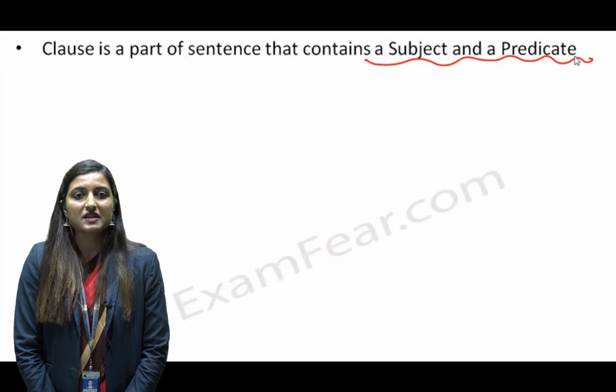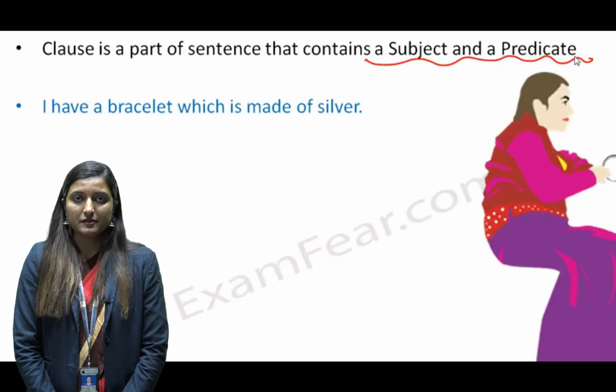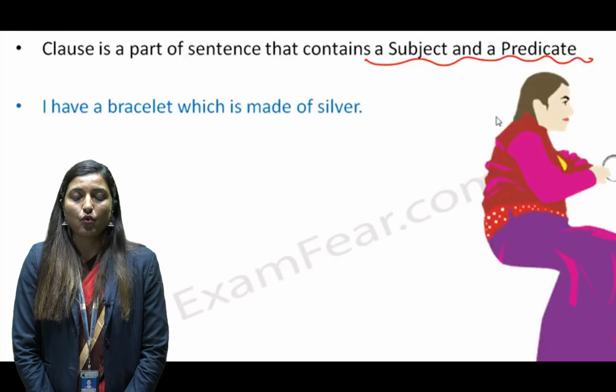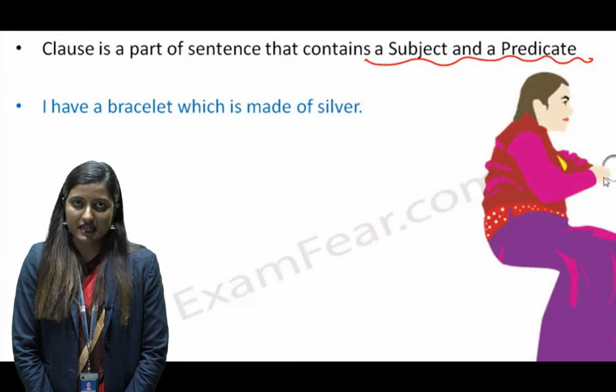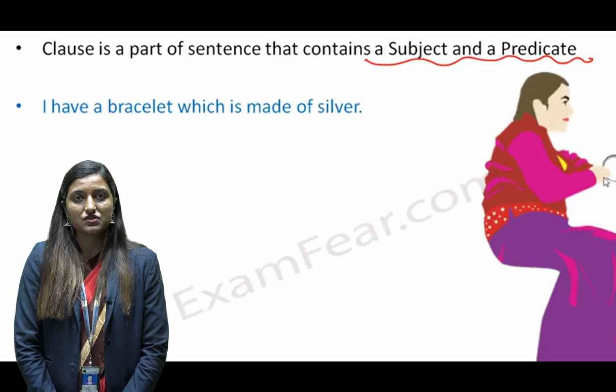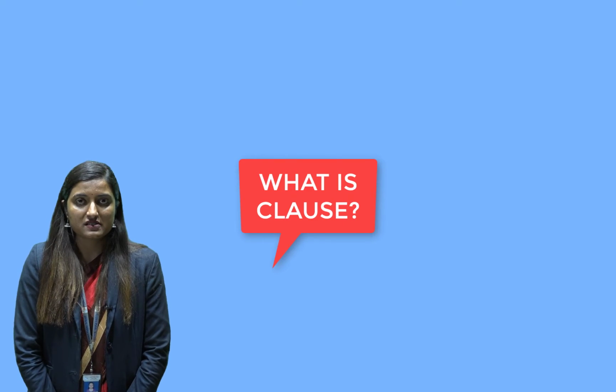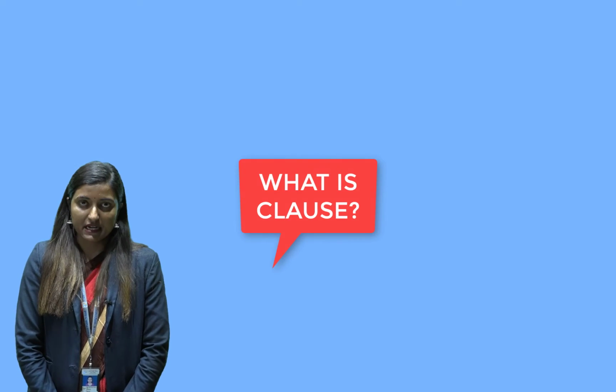If you want to know the subject in a sentence, ask a question with the help of what and whom, and you will get the subject. Predicate is the second part of a sentence. So to know what a clause is, you should first understand subject and predicate.